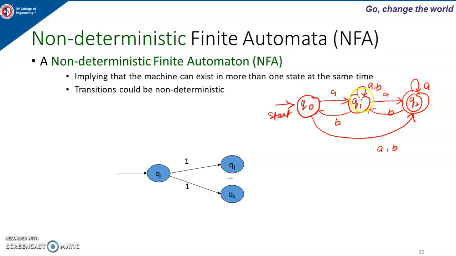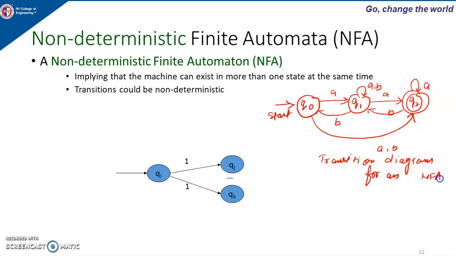The machine can enter either Q2 or stay in Q1 only. At this point we cannot determine exactly in which state the machine will be. So this is called non-deterministic finite automata. This is the transition diagram, or transition graph, for an NFA.